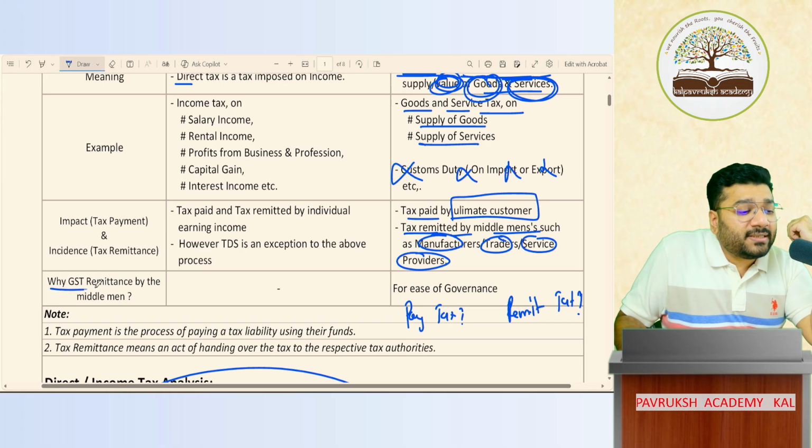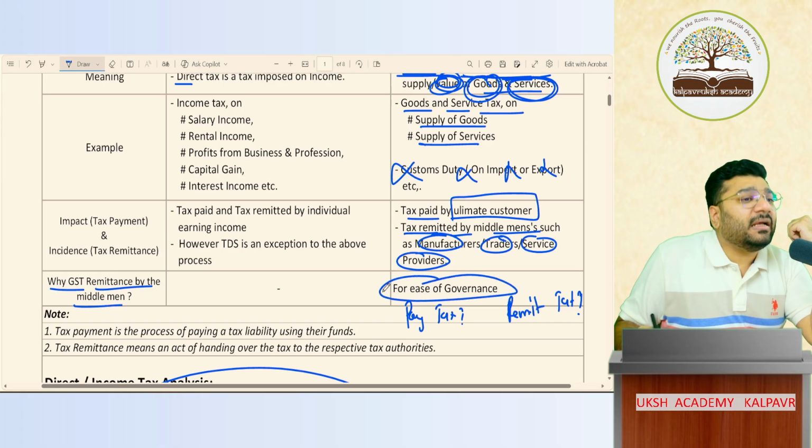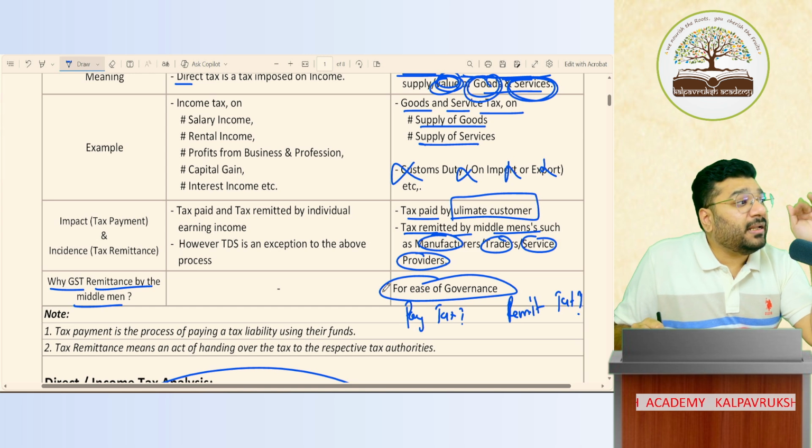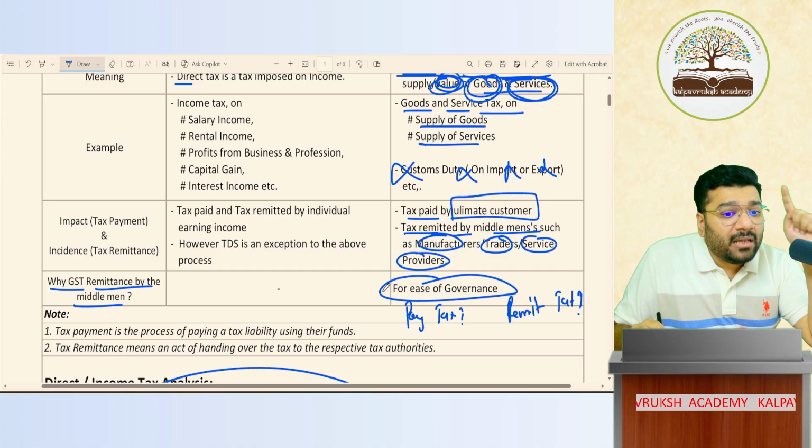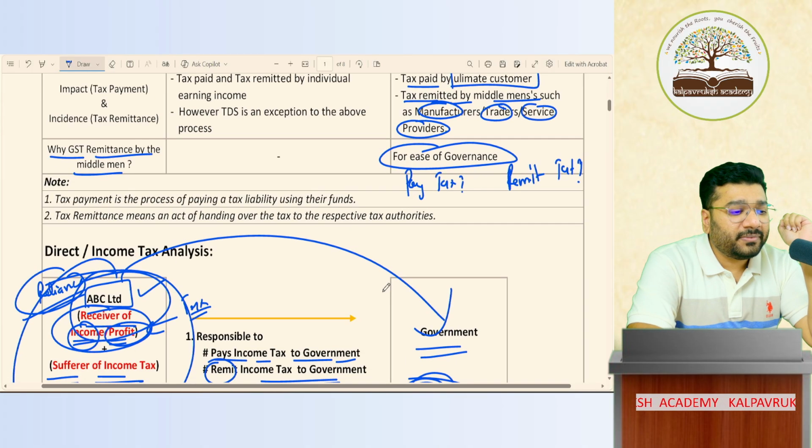Now, why is GST remitted by the middlemen? For ease of governance, so that the GST department can govern this entire process smoothly. So we have given the responsibility of collecting tax to the middlemen. Got it? Not got it? Tell now.